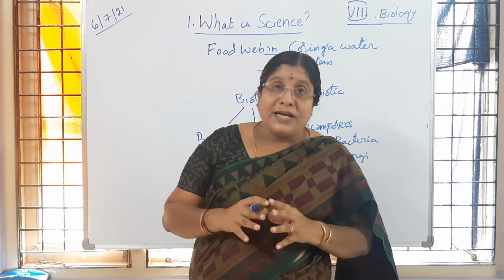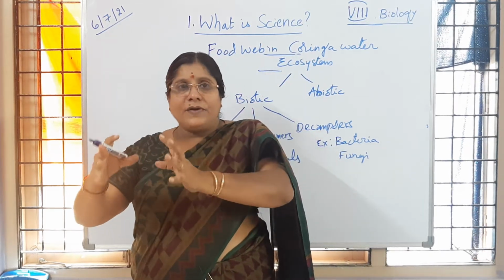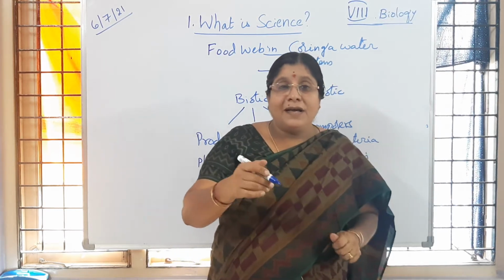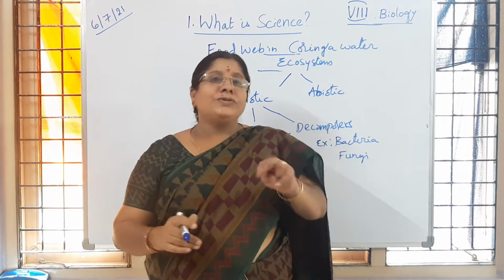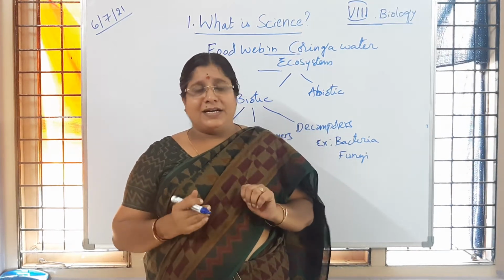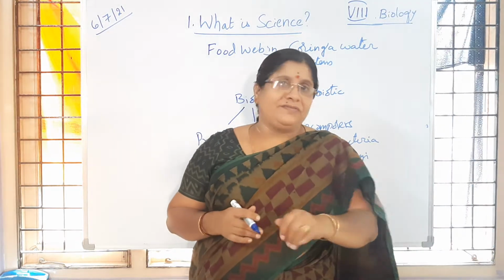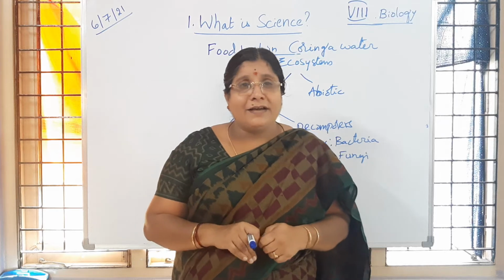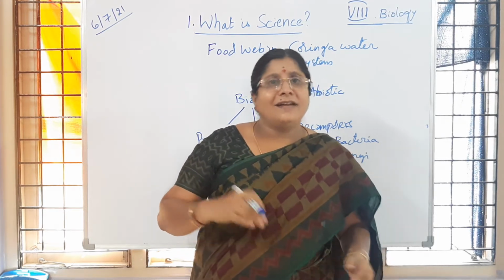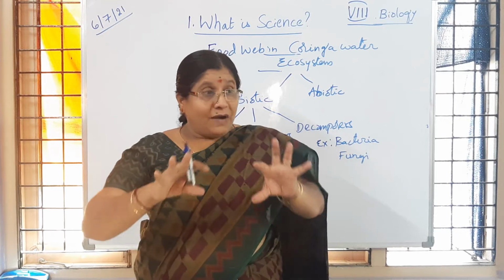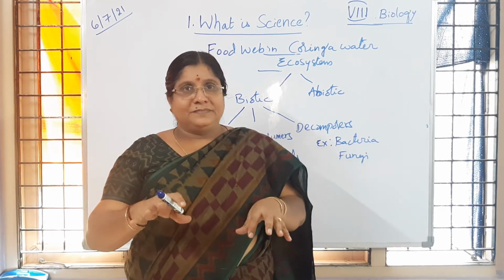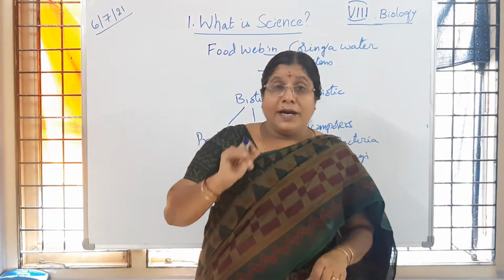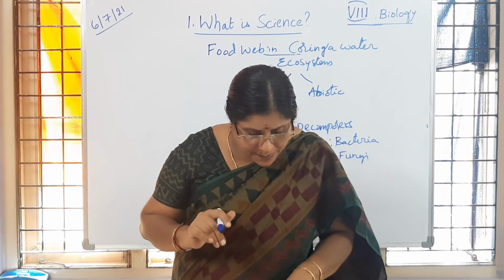So the interaction of biotic components with the abiotic components, space is there. For example, you are sitting on a bench, two students, so comfortably you can sit, is it not? Suppose I ask one more student to sit with you, okay, three students you can adjust. Suppose I ask two more students to join, then definitely you may fall this side or that side. Is it not, children? So whatever conditions are available, to those conditions we have to withstand. That point we have to remember. Is it clear to children? That is very, very important.